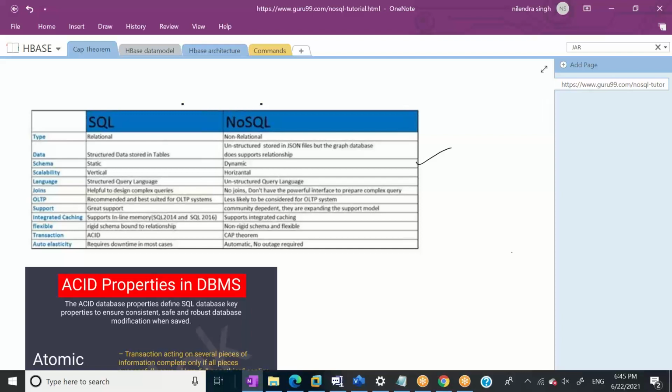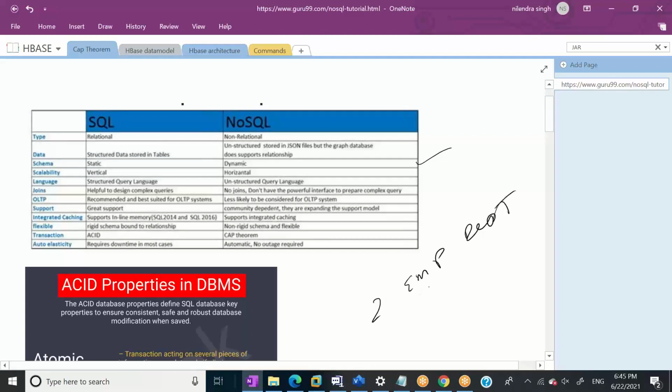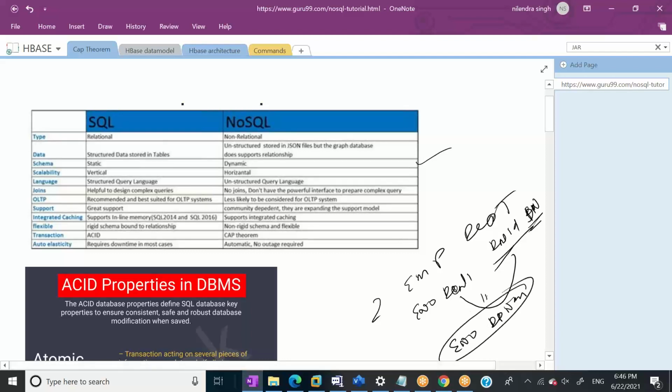One more thing is, when we talk about SQL databases, we can have joins, right? We have 2 tables, employee and department. Employee has employee number and department ID, and department has department ID and department name, right? So we can join these two and get employee number and department name as the output. We can do an inner join, whatever join we want. But in case of NoSQL databases, this won't be possible. We cannot join things, right?